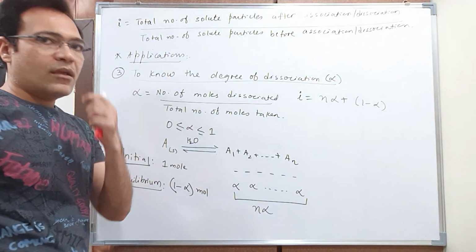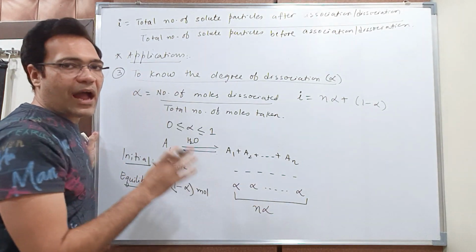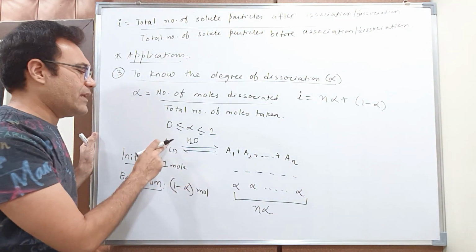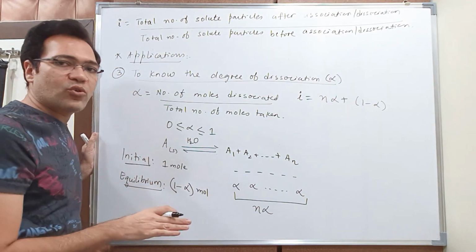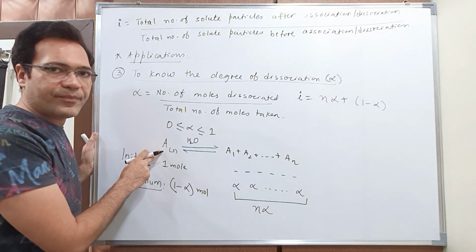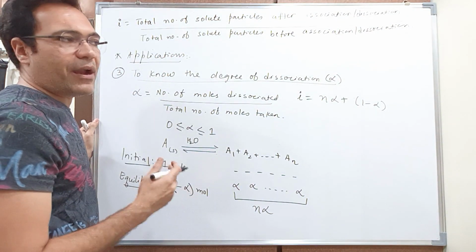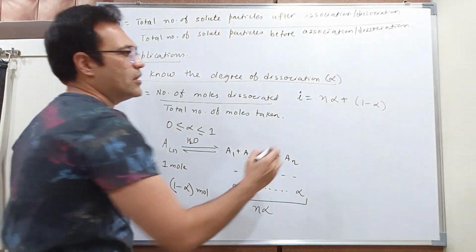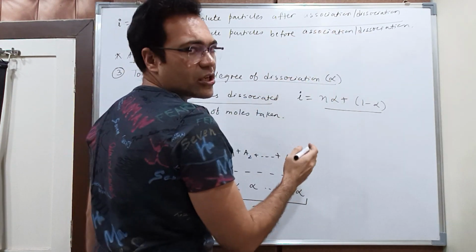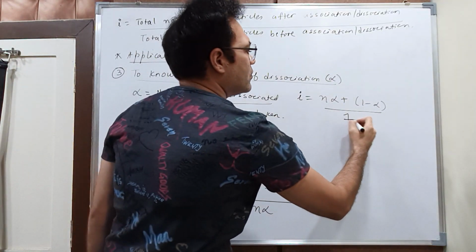Because n alpha moles of ions will be obtained, but 1 minus alpha moles of electrolyte A is there in the solution undissociated. You cannot neglect this, because this is our solute only. So this will be the total number of moles of particles present in the solution after dissociation, divided by the total number of solute particles before dissociation. Before dissociation there was only 1 mole of solute that we took.